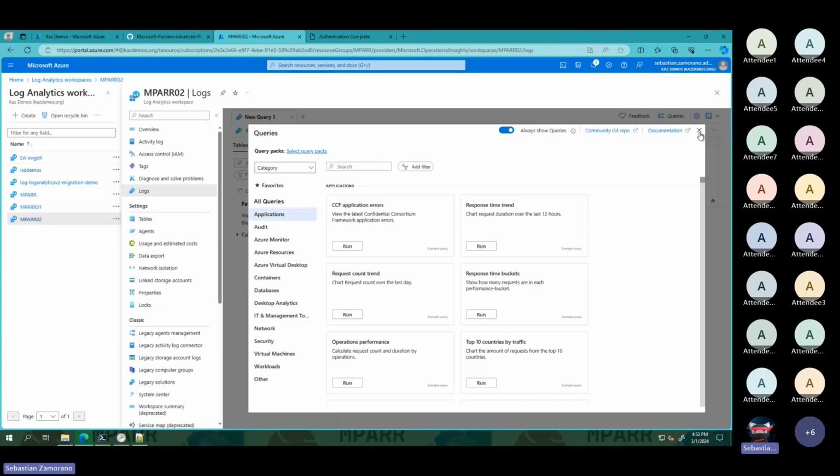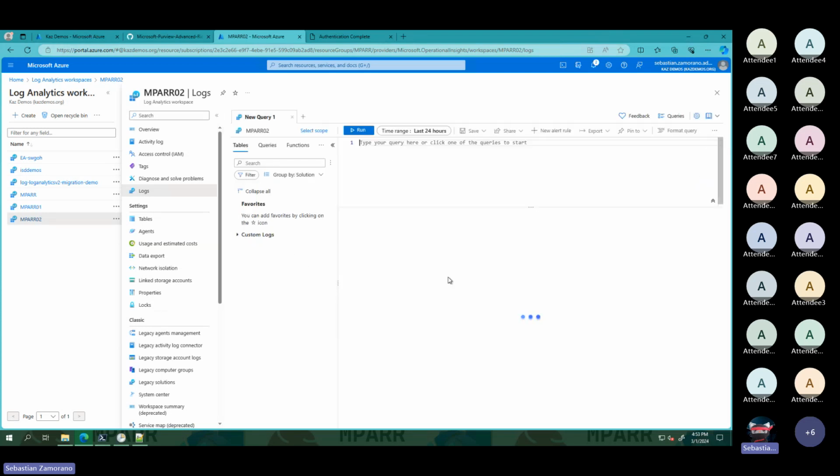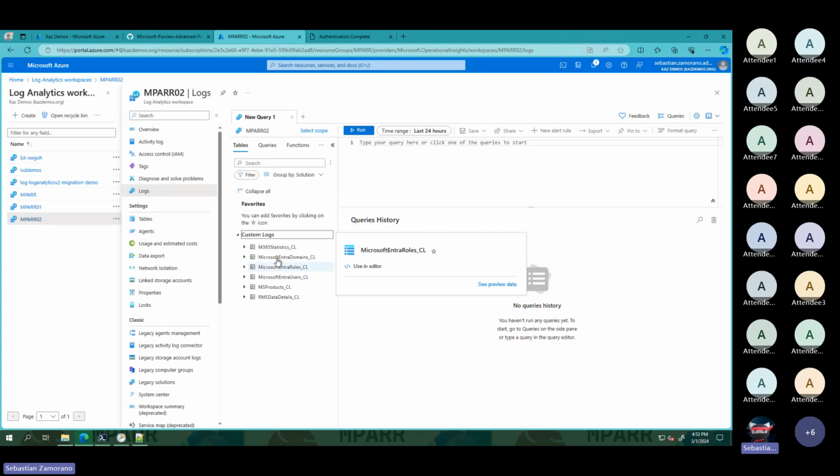All the information about the Office 365 Management API and the RMS is stored in the same tables, but the new ones, the Entra domains, Entra roles, and Entra user, are sent to these new tables.